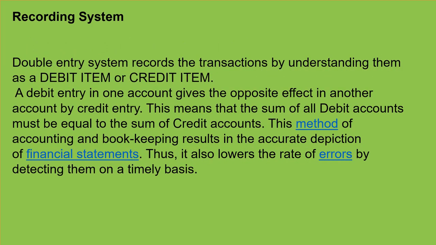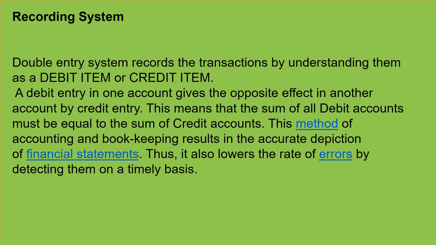Now see recording system. How are these transactions to be recorded in the business, whether it may be a debit item or credit item. So double entry system records the transaction by understanding them as a debit item or credit item.